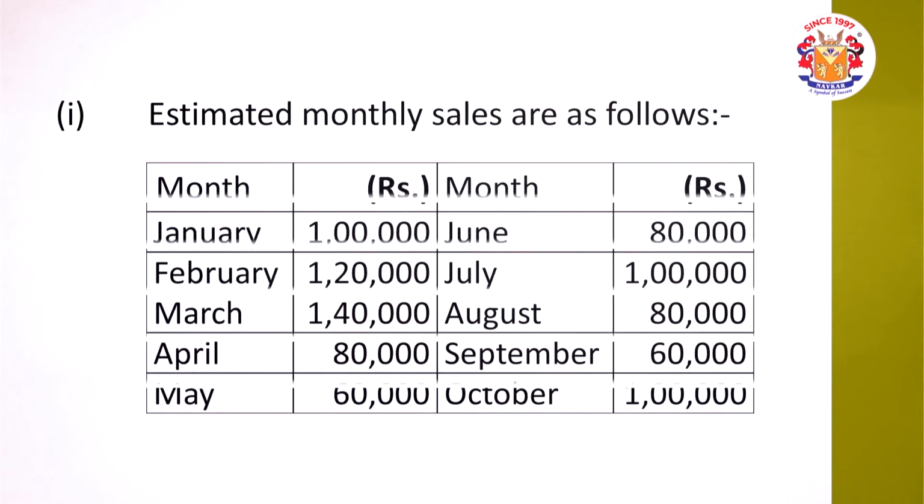Estimated monthly sales are as follows. Monthly sales from January to October are given. Though we have to prepare the cash budget only from April to September, we have been provided with more information. As per the classwork that we have already done, friends, we know that a number of times we require the information for the preceding or the later month.